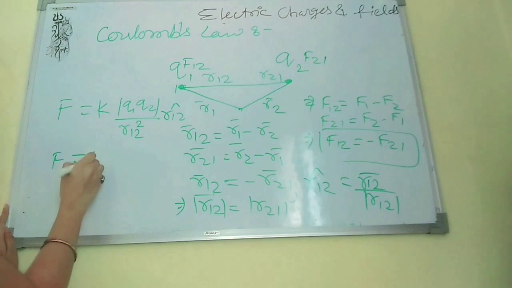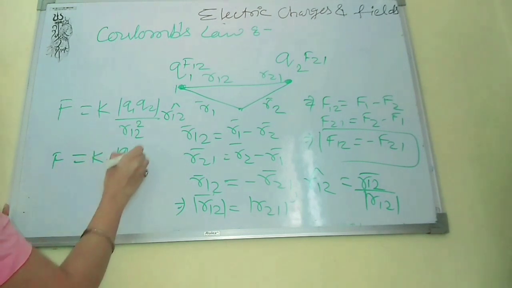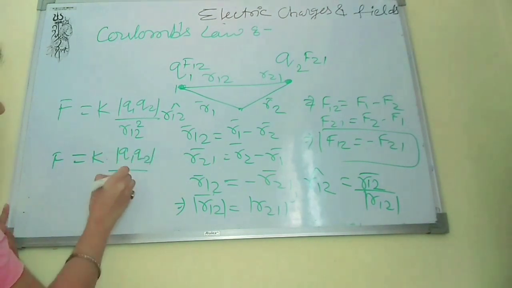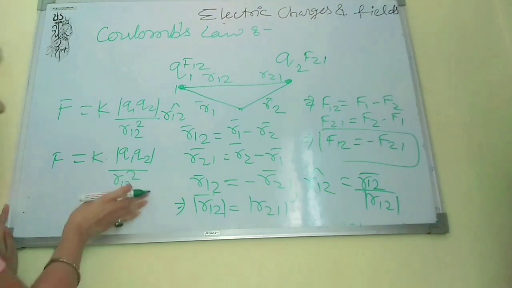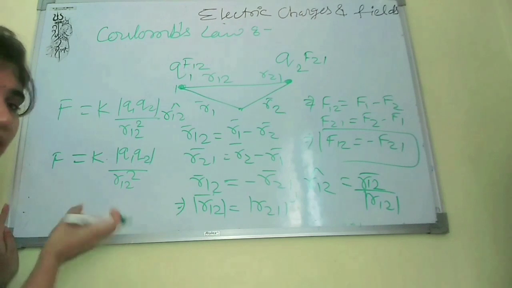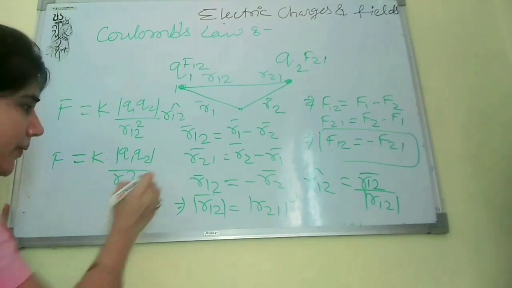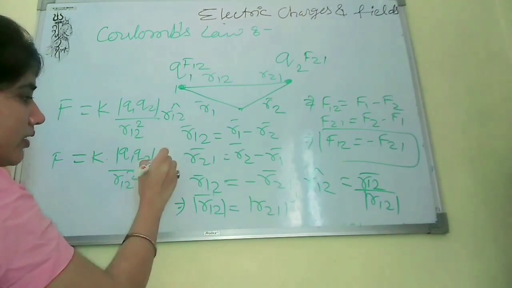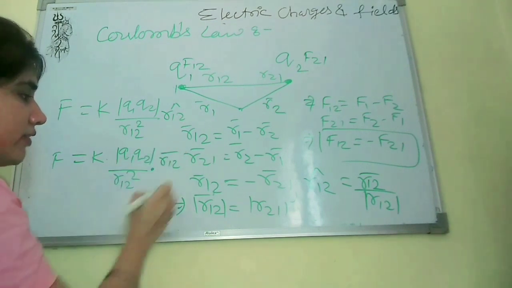Then F equals k into q1 q2. You can consider it with mod or without mod, it is a constant value, into the vector r12 upon the magnitude of r12.